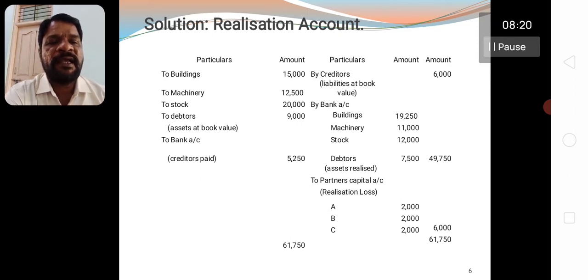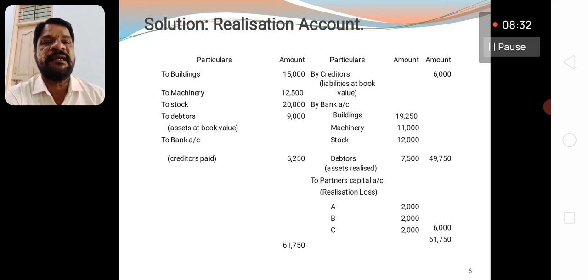You write it as credit side by bank account. The assets are realized or sold in the market and the cash is received. Each and every asset: buildings 19,250, machinery 11,000, stock 12,000, debtors 2,500. Totally the amount received out of the sale of the assets is 49,750.